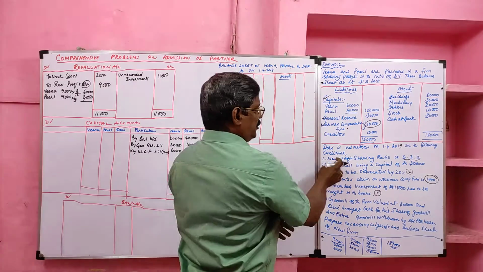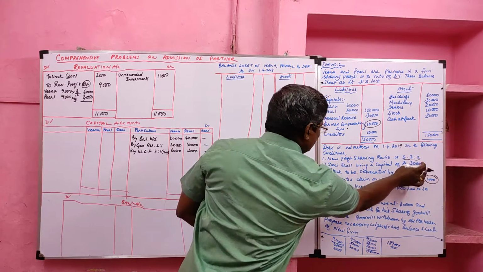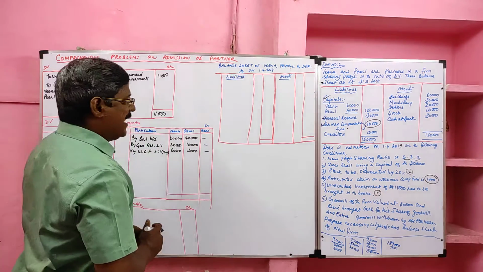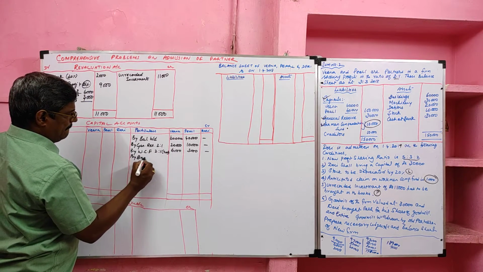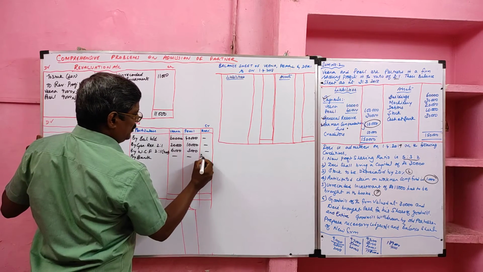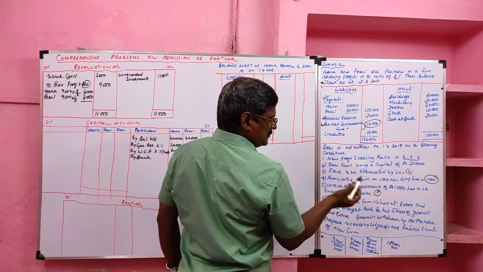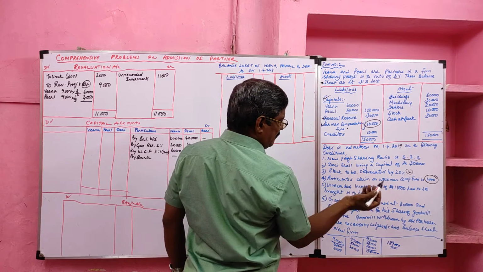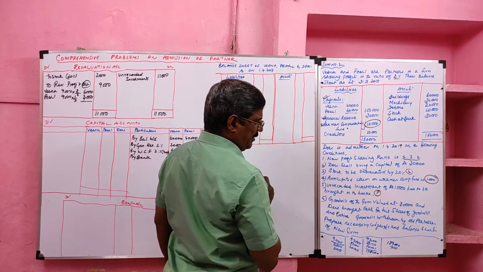Then come to the adjustments. The new ratio is given. Derry shall bring capital of rupees 30,000. The entry is bank account debit to Derry's capital, so by bank, Derry's capital, value 30,000. Loss items were considered, anticipated claim also considered, and unrecorded investment recorded in revaluation.